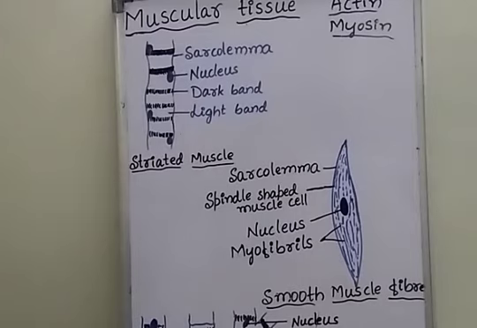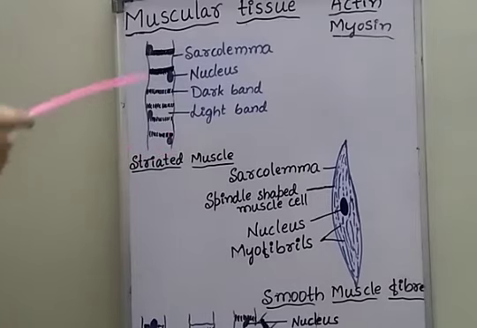First, let us discuss striated muscle fibers. They are also called striped muscles, skeletal muscles, or voluntary muscles.